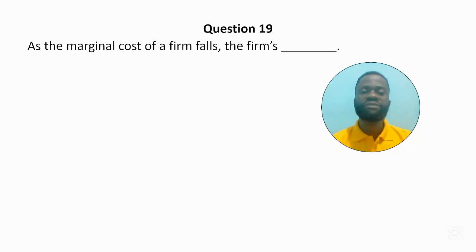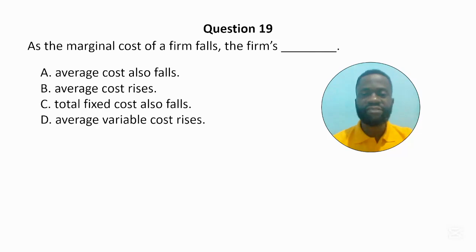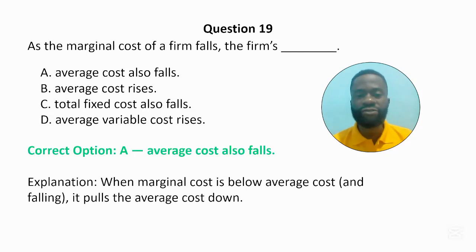Question 19. As the marginal cost of a firm falls, the firm's dash. A. Average cost also falls. B. Average cost rises. C. Total fixed cost also falls. And D. Average variable cost rises. The correct answer to the question is option A. Average cost also falls. When marginal cost is below average cost, it pulls the average cost down. So average cost also falls.